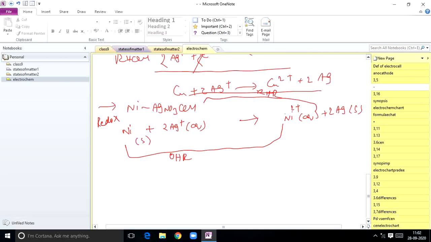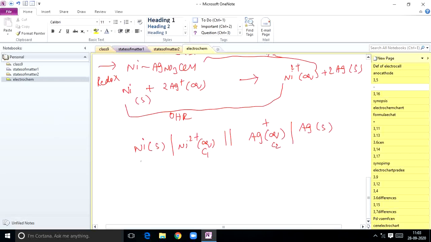So now I am going to convert it. For the oxidation half cell I represent Ni in solid state, vertical line, Ni2+ aqueous, and the concentration I don't know, so I will simply write C1. Then a double vertical line, followed by Ag+. No need to write the coefficient here, just write Ag+ aqueous and mention its concentration. Next, followed by a single vertical line, Ag in solid state. That's all.